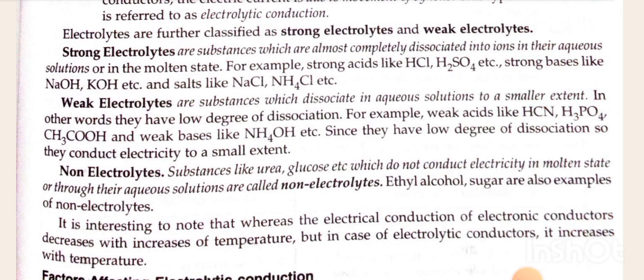Non-electrolytes. Substances like urea, glucose, etc., which do not conduct electricity in the molten state or through their aqueous solutions are called non-electrolytes. Ethyl alcohol and sugar are also examples of non-electrolytes. It is interesting to note that whereas the electrical conduction of electronic conductors decreases with increase of temperature, in case of electrolytic conductors, it increases with temperature.